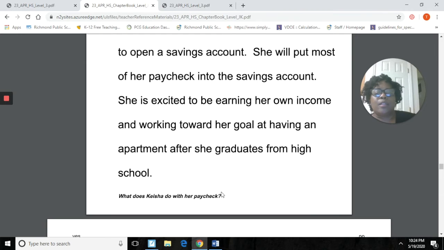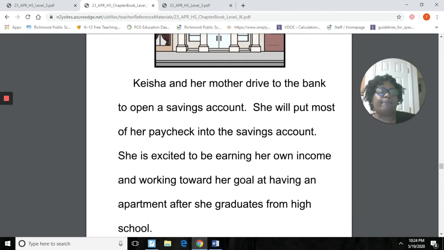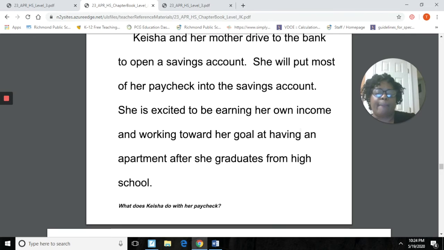So what does Keyshia do with her paycheck? Did you say she opens a savings account? Yes, she opens a savings account. And then did you say she puts most of her paycheck into the savings account? Because what is she working toward? She's working toward that goal of having her own what? Apartment.